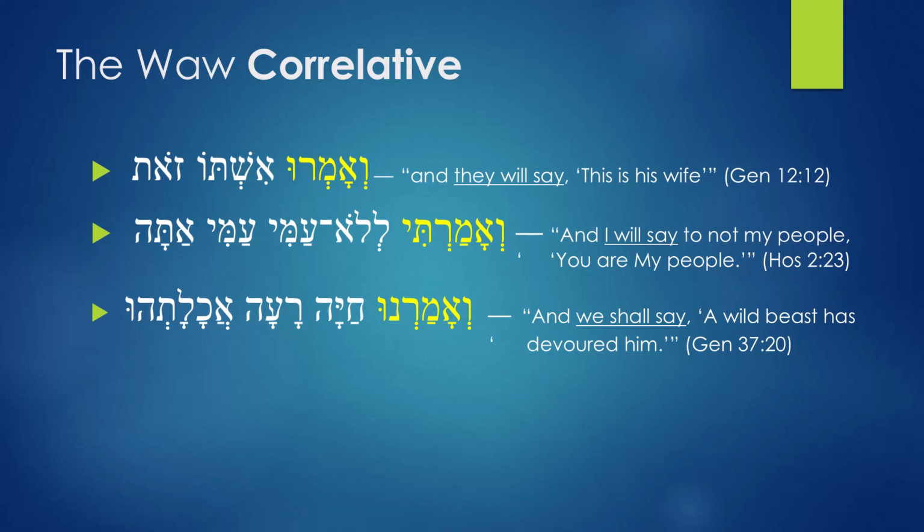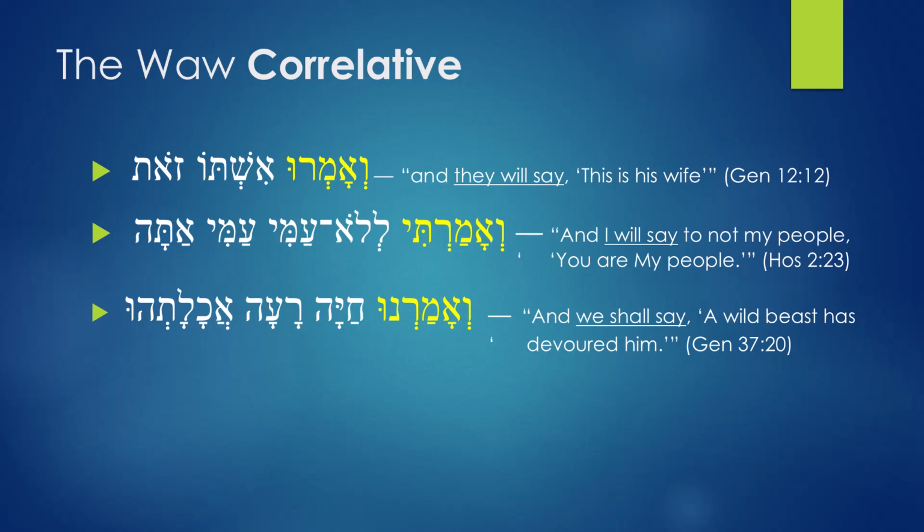Let's look at the second example. We'amati lelo ami ata. And this is translated as, and I will say to not my people, you are my people. But let's focus on the word we'amati. Now, we'amati is the one that is being translated as I will say. But we'amati is a perfect verb.